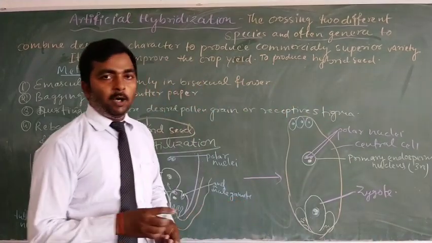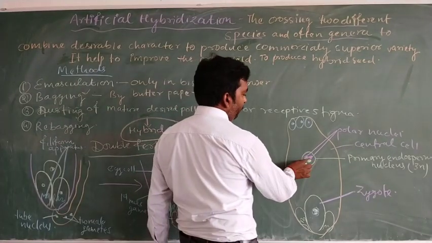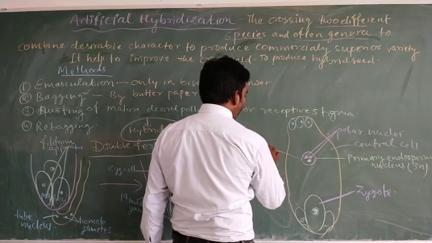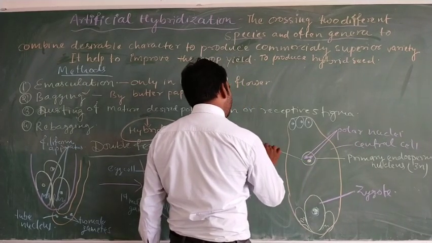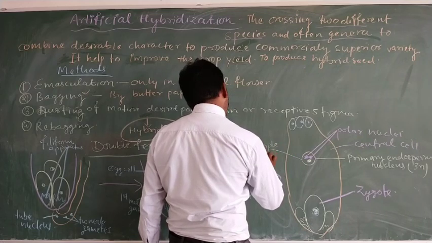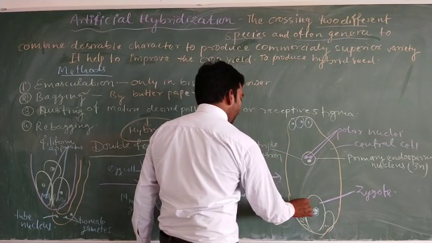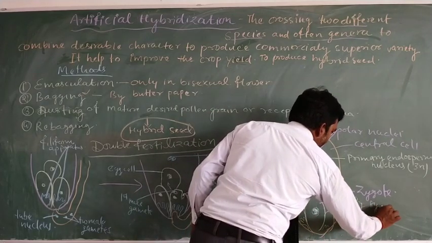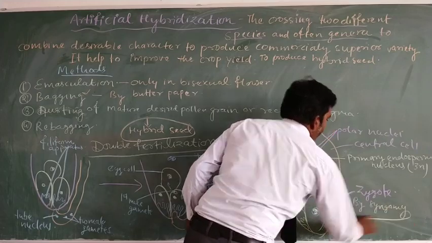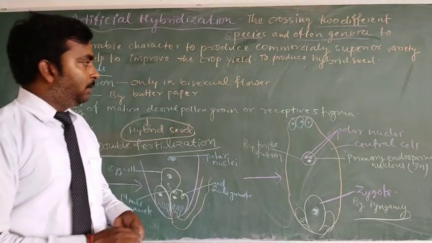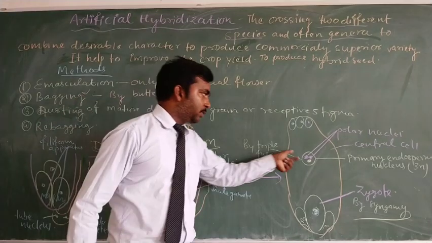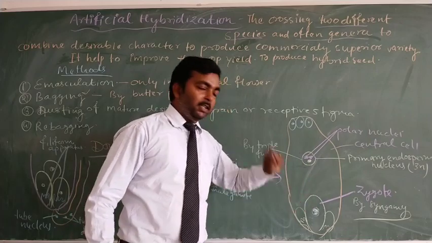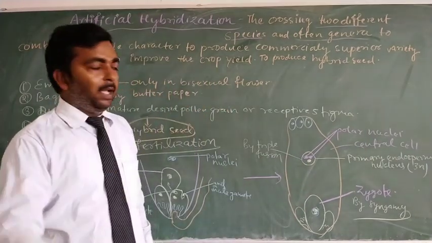The process involving the fusion of one male gamete with the polar nuclei is triple fusion, and the other is syngamy. So here we can understand that fusion takes place at two places, first in the central cell and second in the egg cell, from two male gametes.